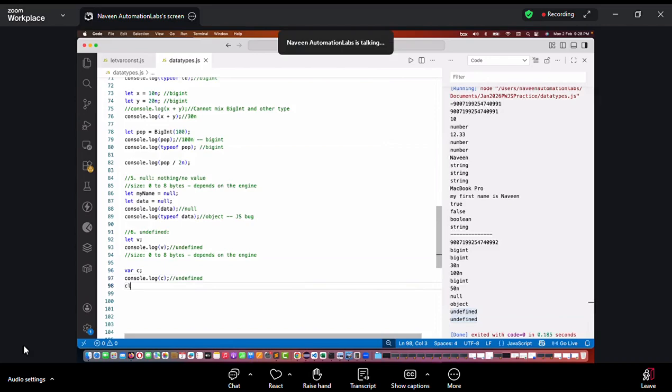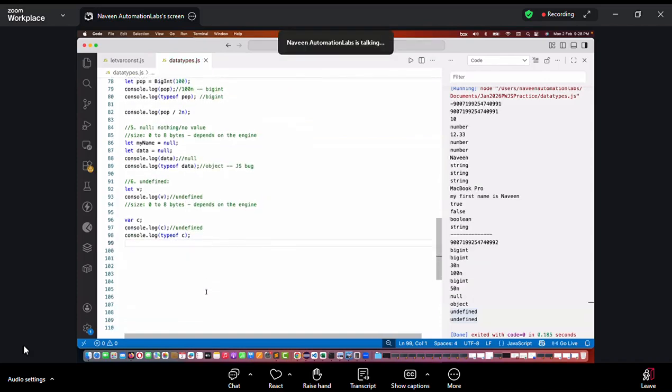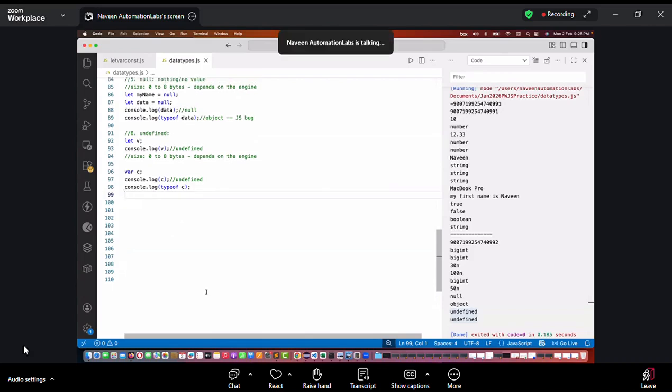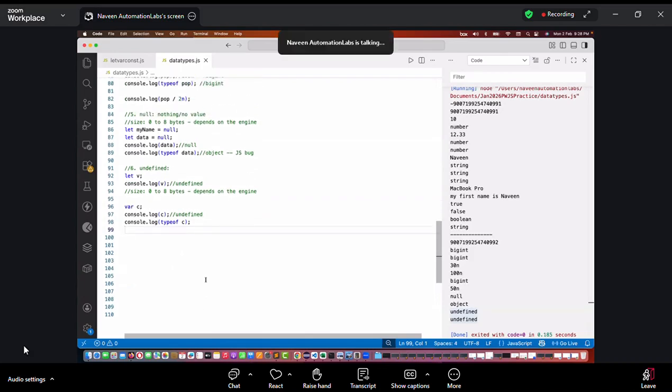Okay. And then finally, I'm printing the type of C. Undefined is coming from which data type? This is what we're talking about, right, Anuradha? If you don't declare anything, it will give you undefined, right?